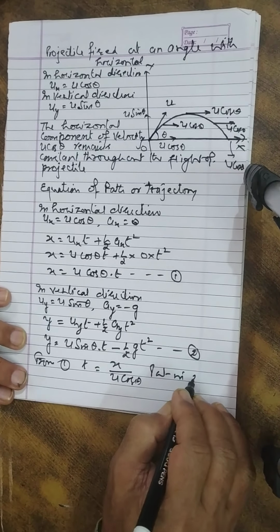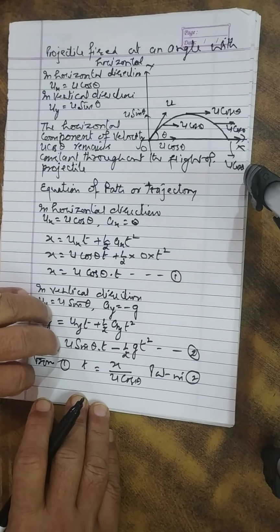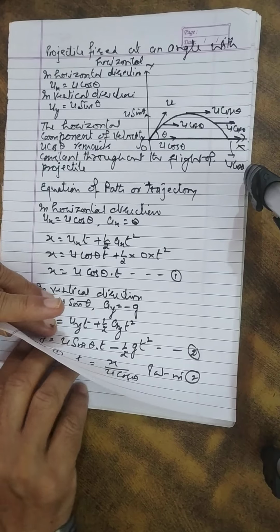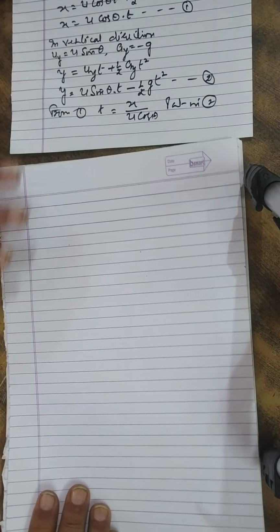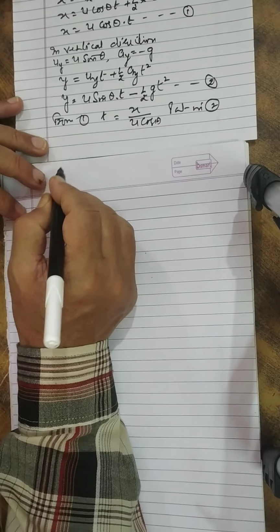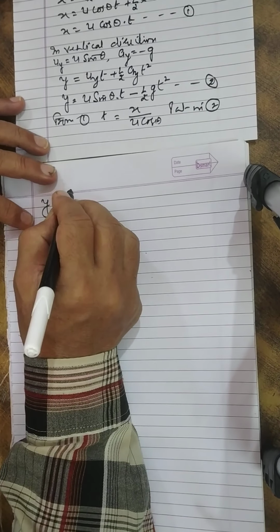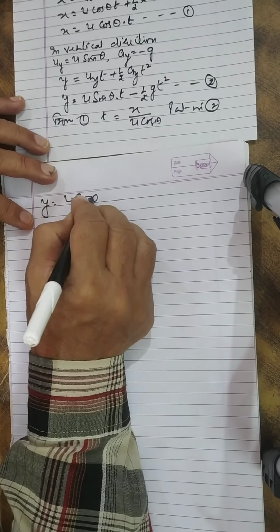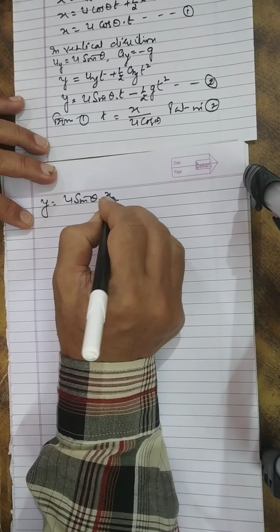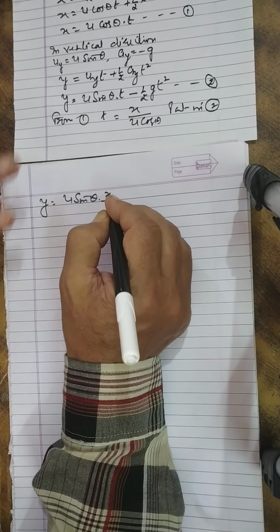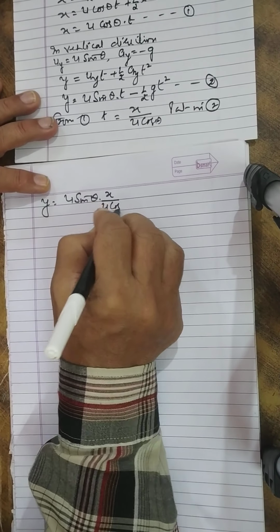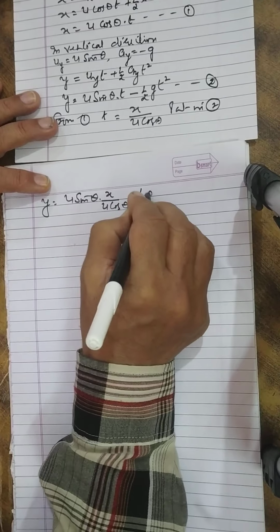Put in equation 2, so we get y is equal to u sin theta into x upon u cos theta minus 1 by 2 g t square.